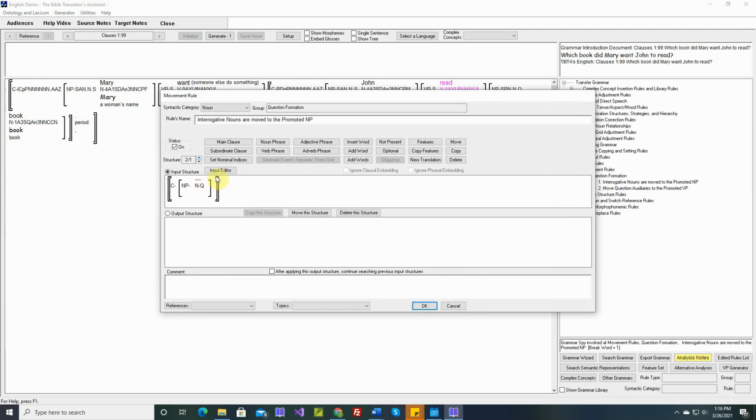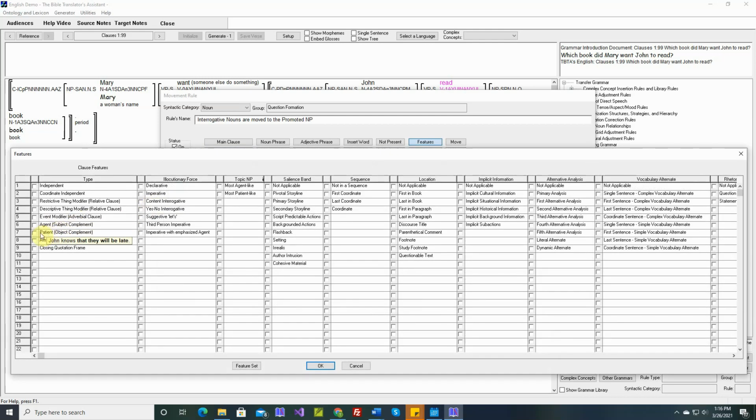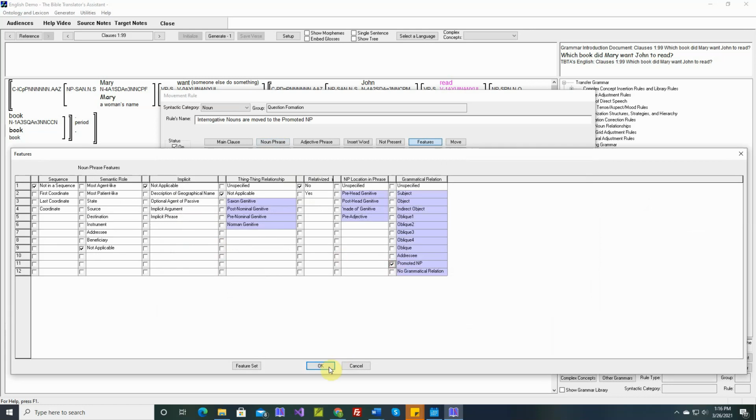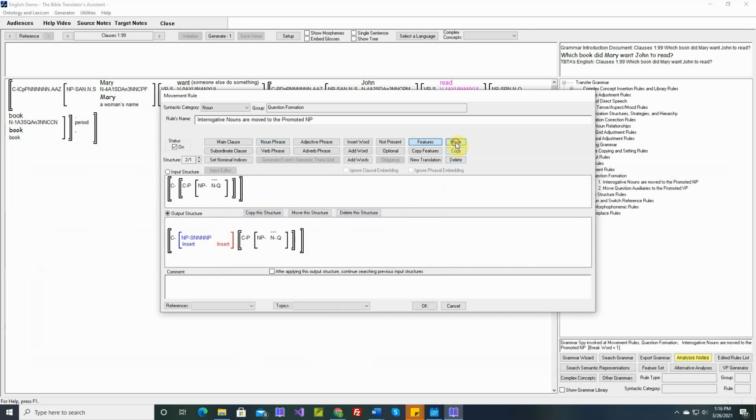Sometimes the interrogative noun will be embedded in an object complement clause. When that's the case, we want to insert a new promoted noun phrase out into the matrix clause, and we want to move the interrogative noun into that new noun phrase.